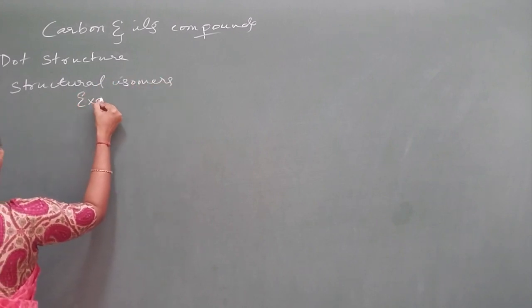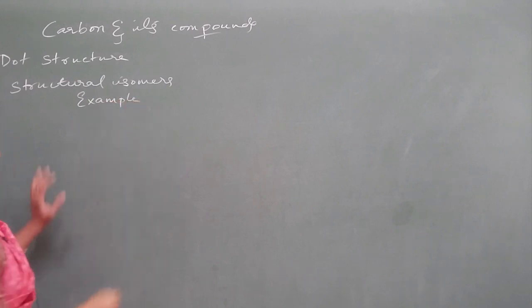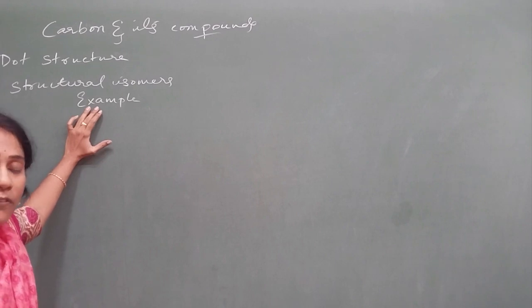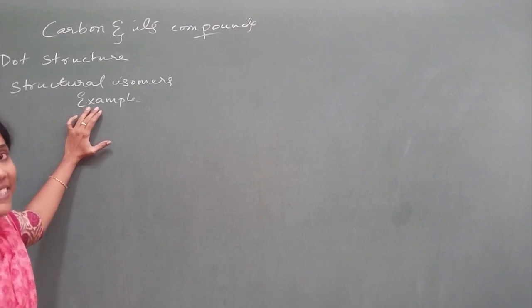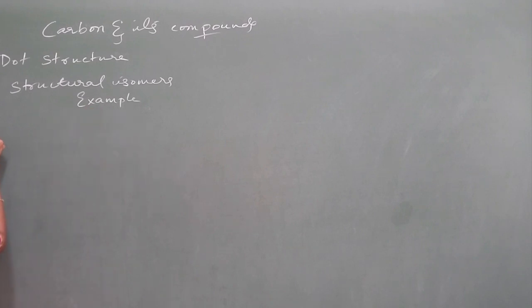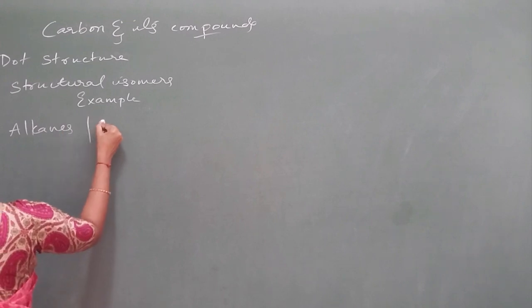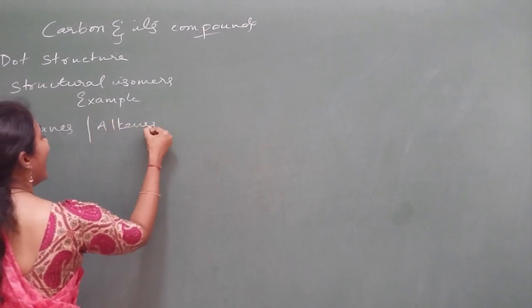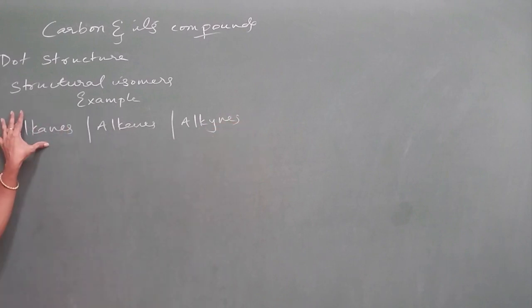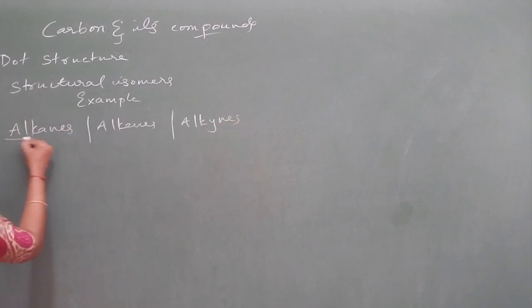Examples of structural isomers: butane has 2 structural isomers, and the number of structural isomers of pentane is 3. Both examples are important here, and you should know how to write the structures of alkanes, alkenes and alkynes, their molecular formula, their structural formula and so on, and their general formula.